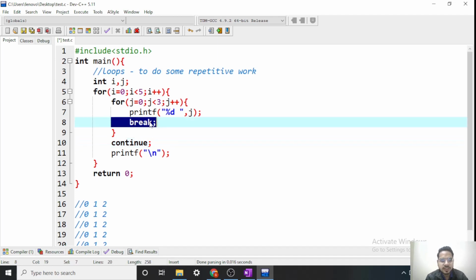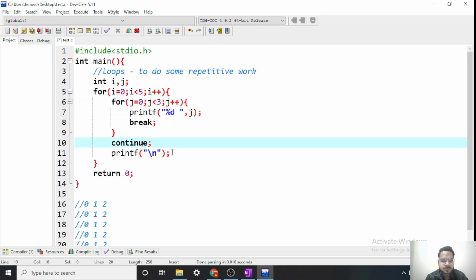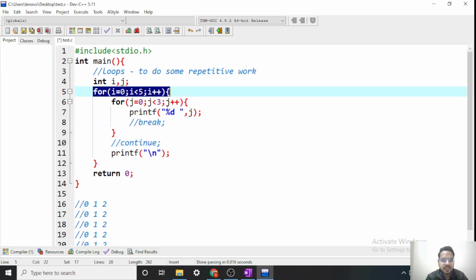So this break and continue is in the scope of a loop only, so wherever we put it, it will have effect on that loop only, not the outer loop. Okay, so that's how break and continue will work here. We have to write it according to our logic, what we need. Right now I am not explaining this, you should be clear how nesting will work.